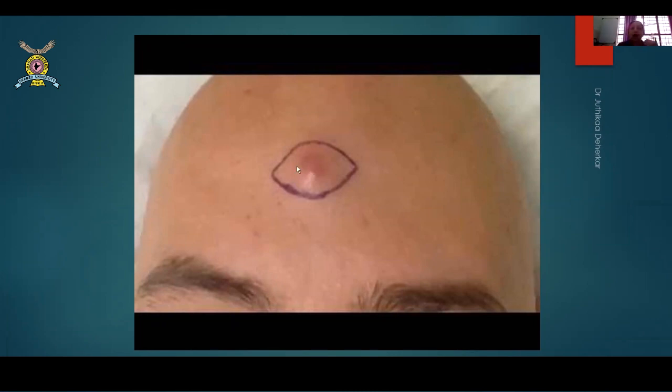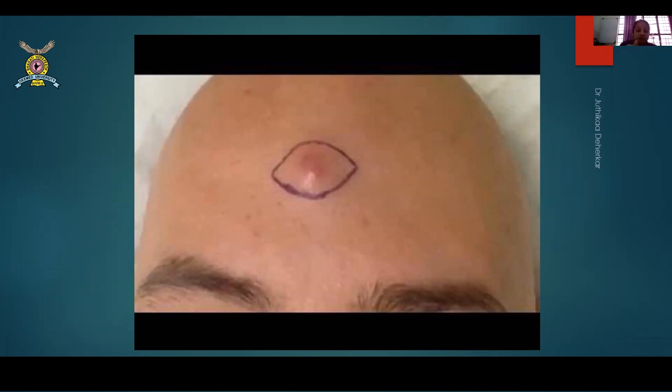Now I would not take such a huge ellipse for this lady over here because I need to mobilize skin. But definitely I would like to go a little closer to the skin, so that if I pick it up, the remaining portion I can slowly separate from the other part of the skin and remove the sebaceous cyst intact. If you do not remove it intact, then it can recur because the capsule is still left behind. Okay, so this is another sebaceous cyst.